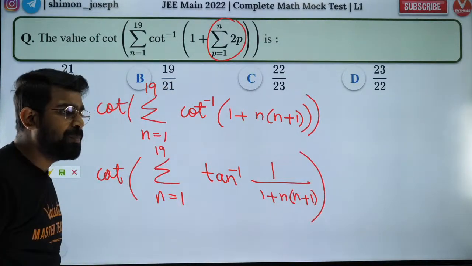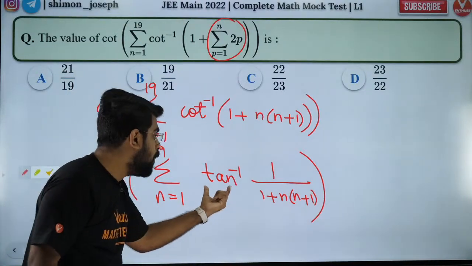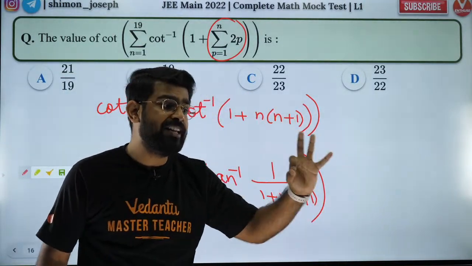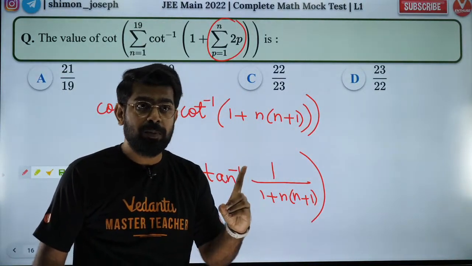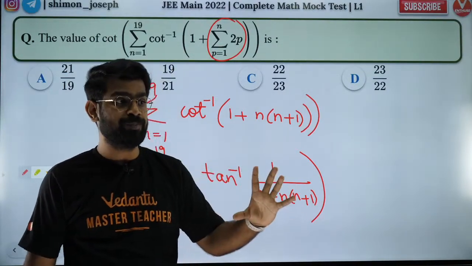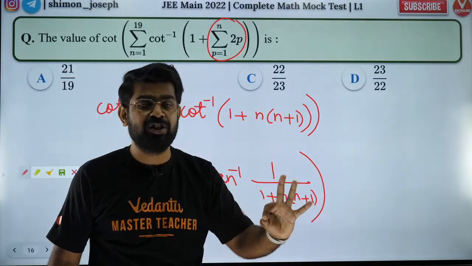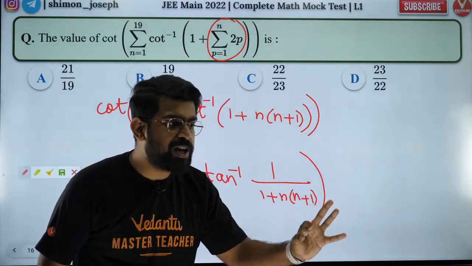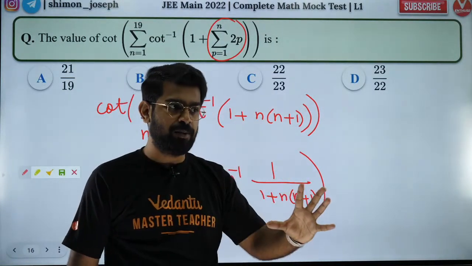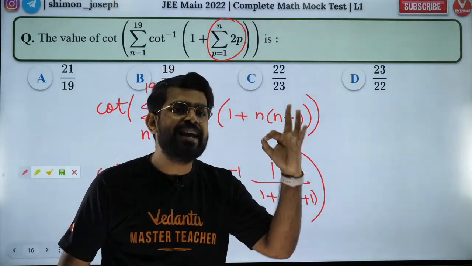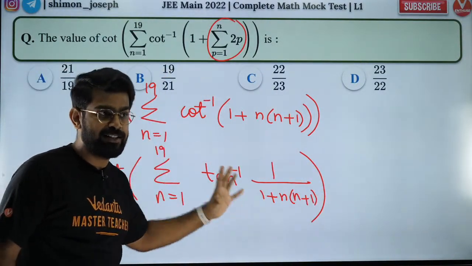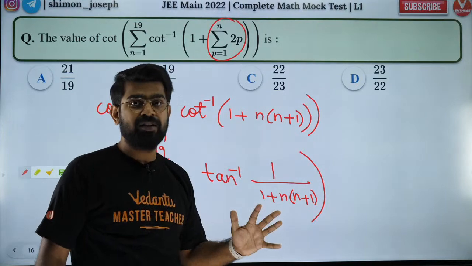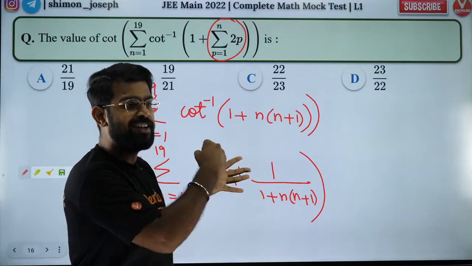Yep. So now, after this it becomes a piece of cake, because now you have tan inverse, and tan inverse summation questions are very, very important. Please note it down in your book. A summation question from tan inverse will 100% come in your exam. In JEE Mains you will get one question from this. You can take it for granted, in writing. I don't know which set, but it will definitely come in your paper. I can sign it and give it to you.